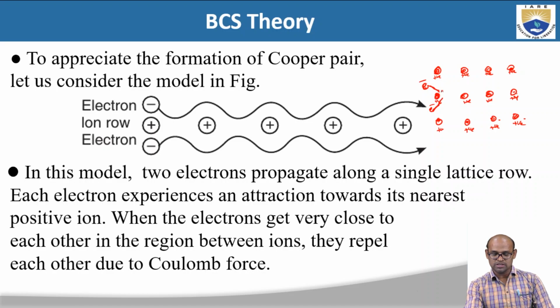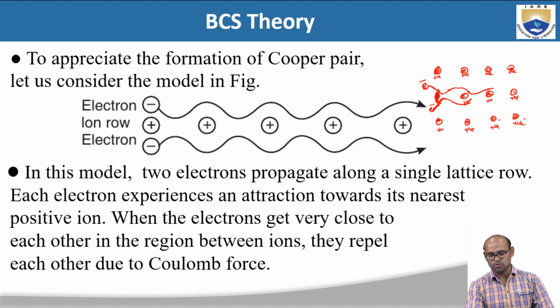When they come closer, these two negatively charged electrons see each other, and then they repel, and that is how this ion will vibrate. This positively charged ion will vibrate, and as the electrons come closer here, again they will attract to the positively charged ion, and again they will repel, and again they will propagate.